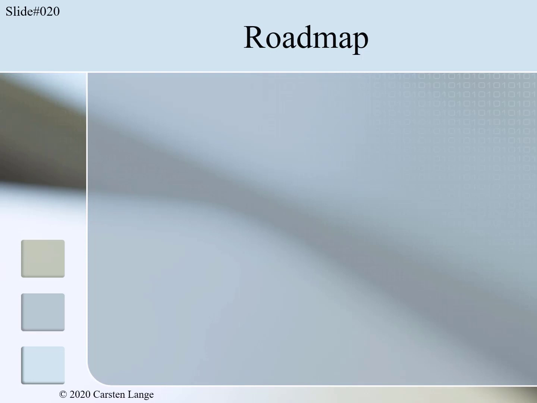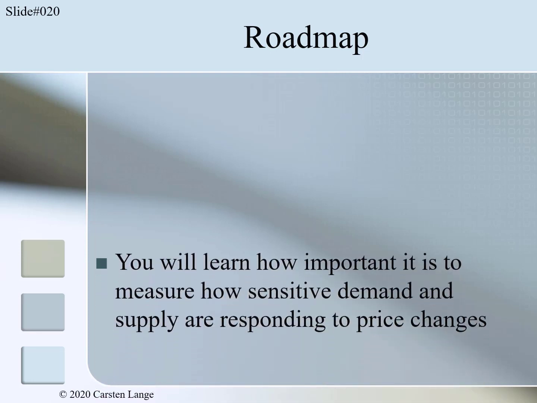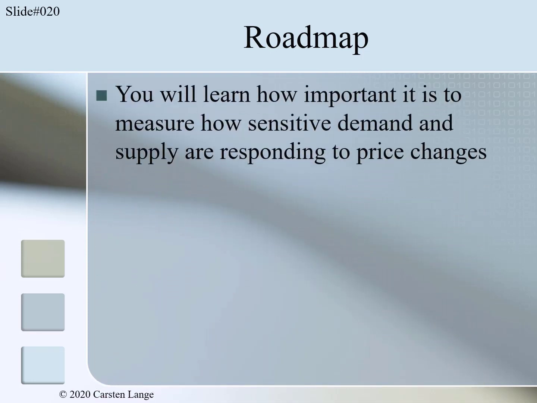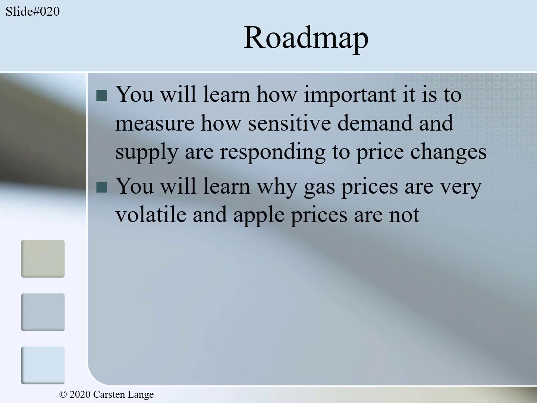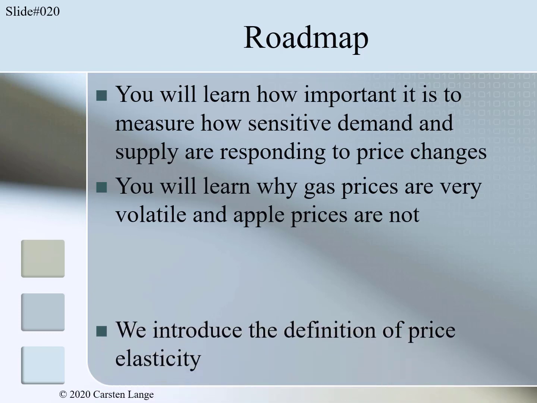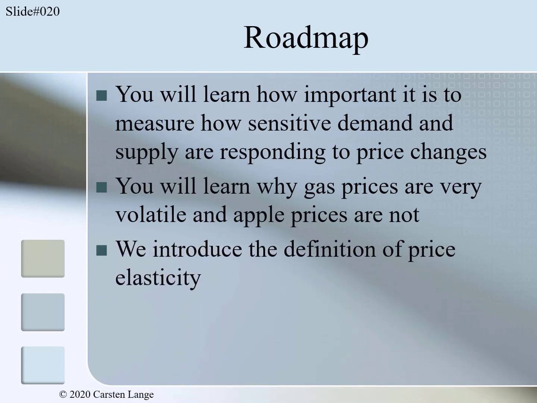What will you learn in this chapter? You will learn how important it is to measure how sensitive demand and supply are responding to price changes. You will learn why gas prices are way more volatile than the prices of other goods, for example, the prices for apples. And we will introduce the definition of price elasticity, which measures the sensitivity of demand or supply.